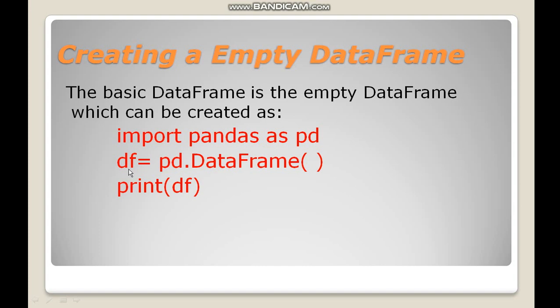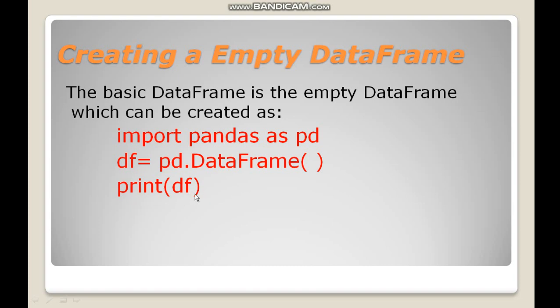After that, we have to name a data frame object. I have given the name df. This has to follow the rules we use for defining any identifier. Then we use equal to, then pd.DataFrame. pd is the alias name for the library pandas, and this is the function. I have not used any argument here. In this case, it will create an empty data frame. Then to print the data frame, I have used the function print(df).